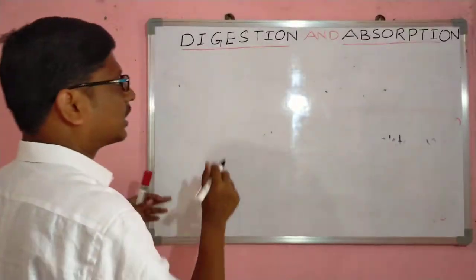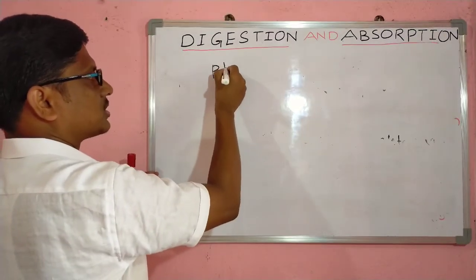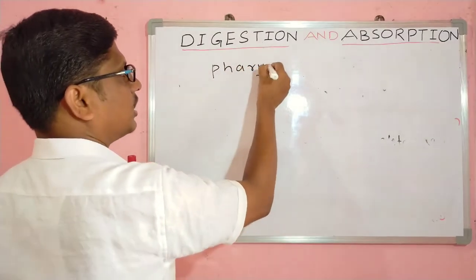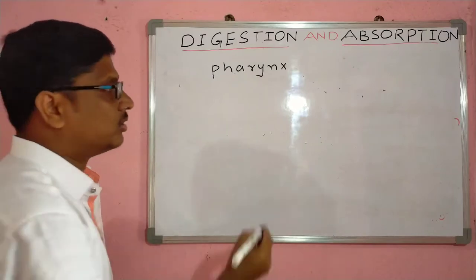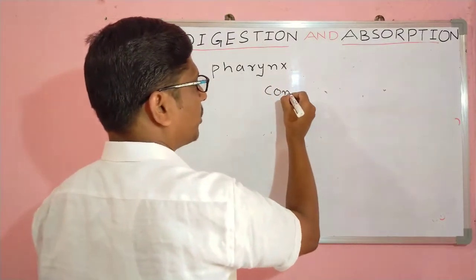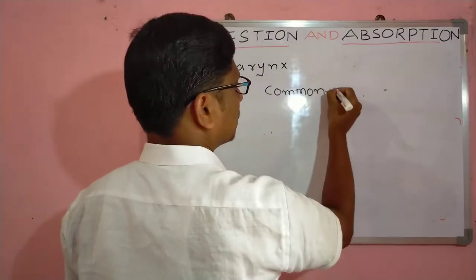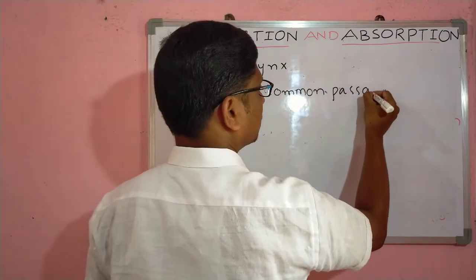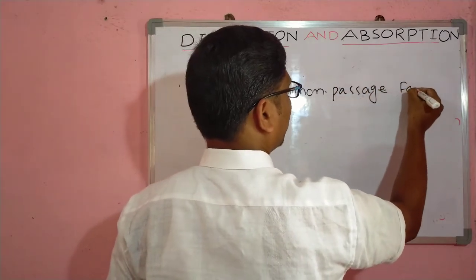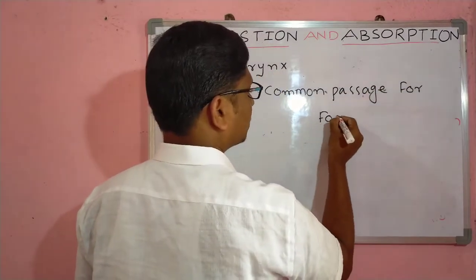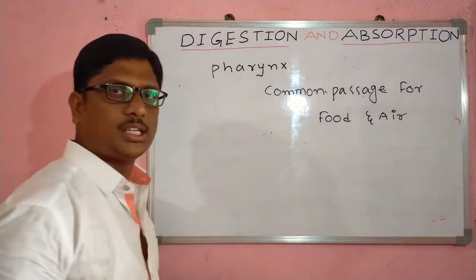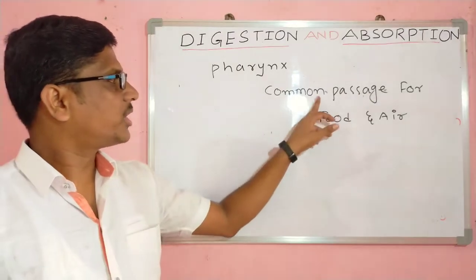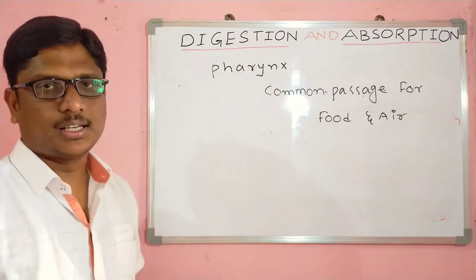Next, that buccal cavity opens into the structure called the pharynx. We know pharynx is a common passage. It is a common passage for food and air. This is a previous NEET question. It is also a previous NEET question. The common passage for food and air is called the pharynx.